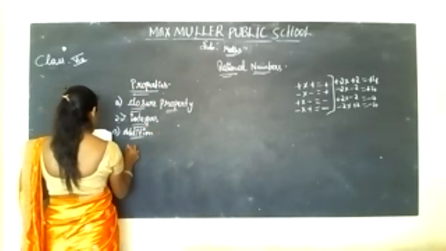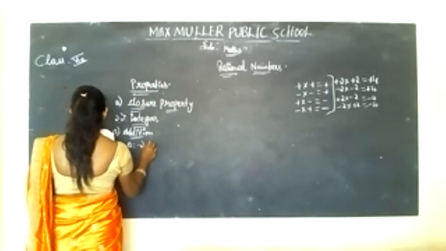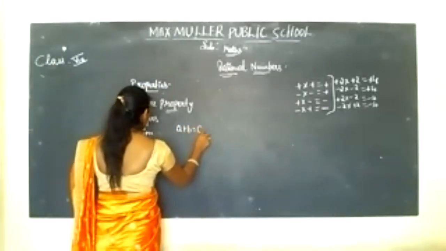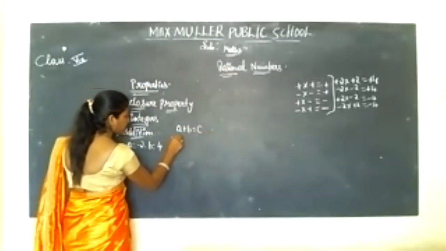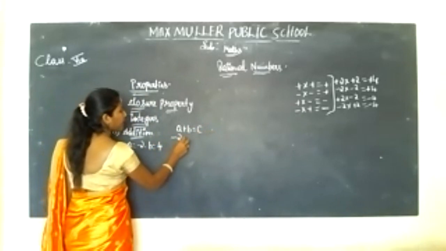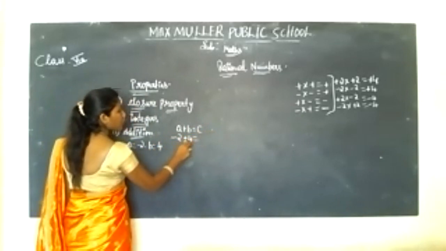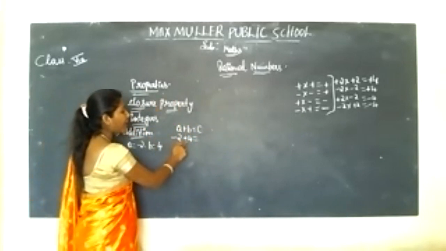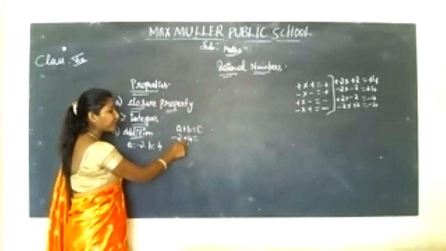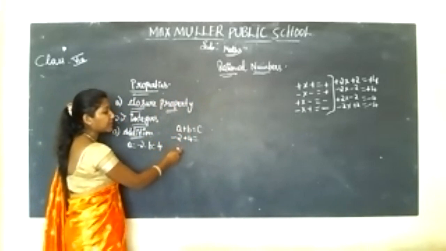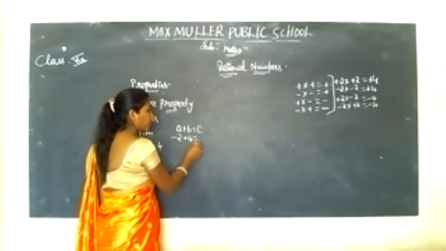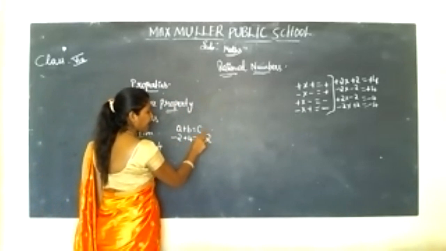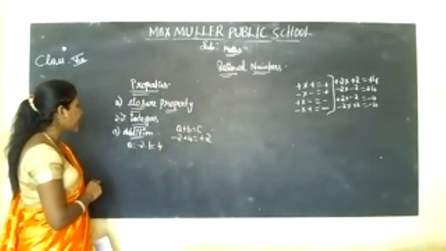We'll take the example A is equal to -2, B is equal to 4. Same thing, A plus B is equal to C. So A here is -2 and B is +4, correct? One is plus, another one is minus. As I told you there, you have to subtract and put the greater number's sign. If you are subtracting here, you will get 2. So, which is the greater number? Plus 4. So plus 2 you will get here.